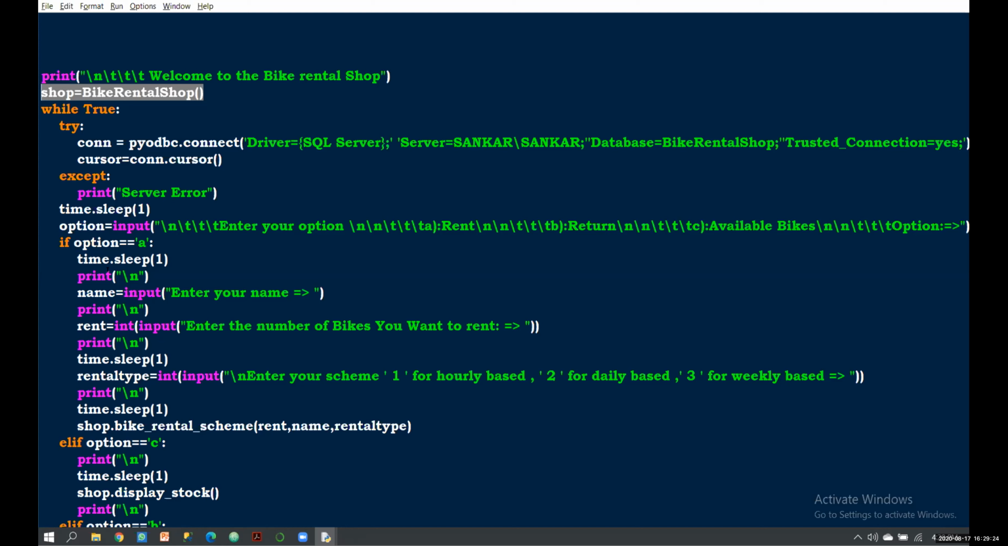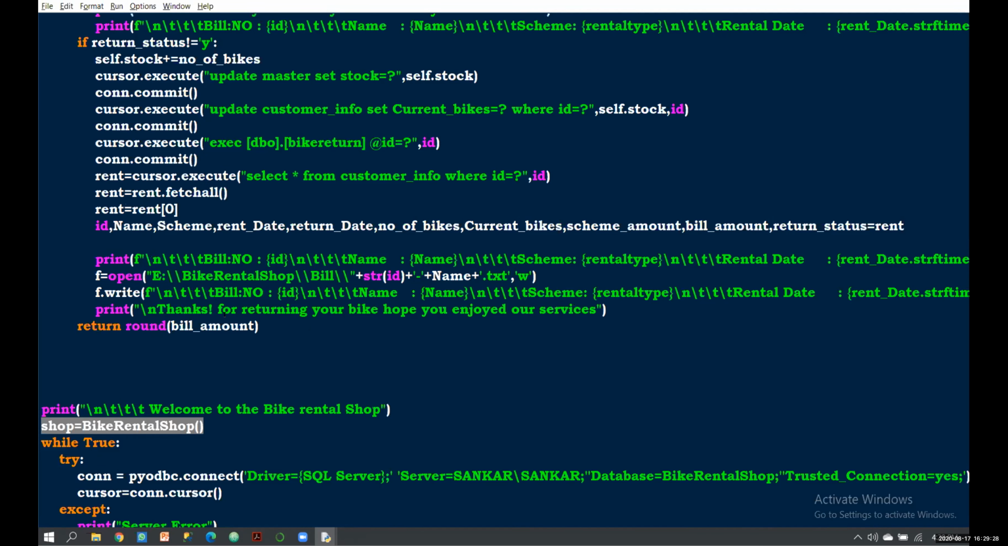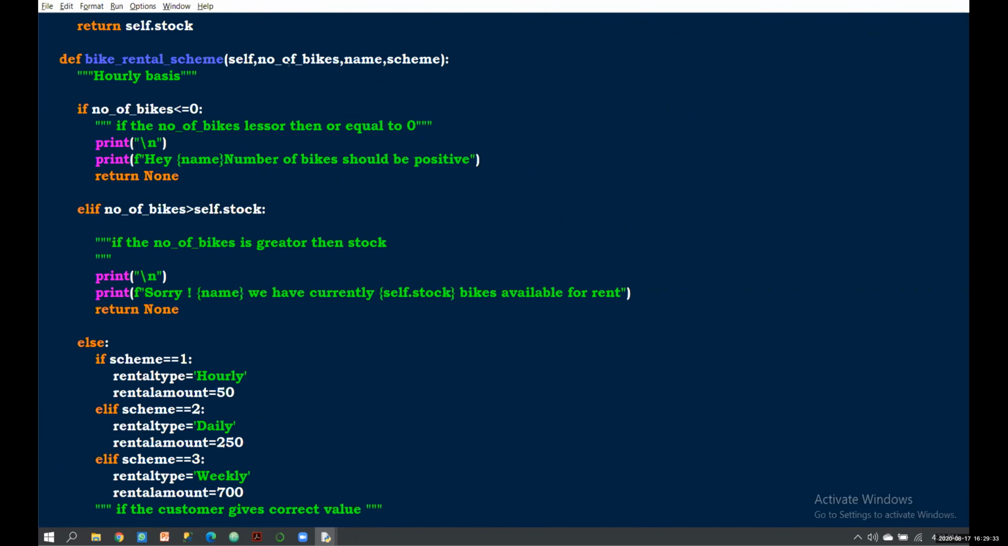Then I have passed these rent, name, and rental type. Okay, then it comes here. Rent means number of bikes, name, and the scheme. And it comes here, then checks if the bike is less than or equal to 0, and it returns none.